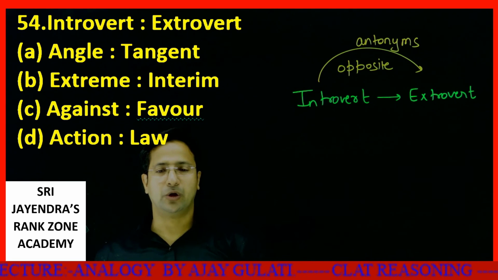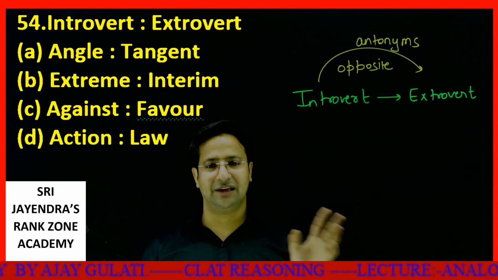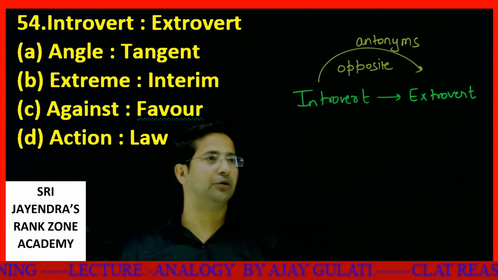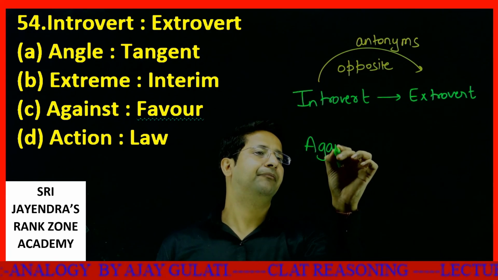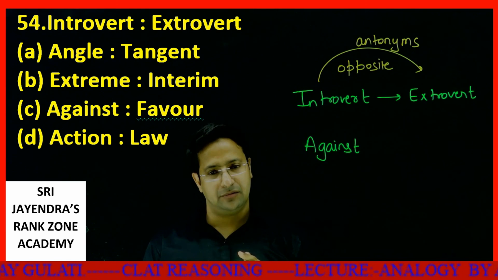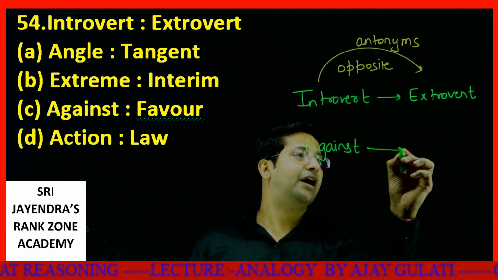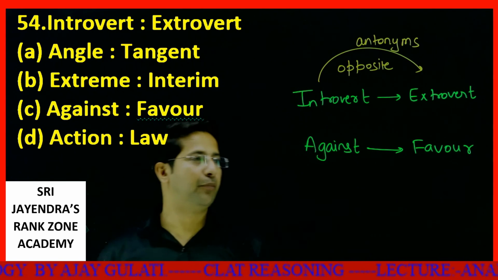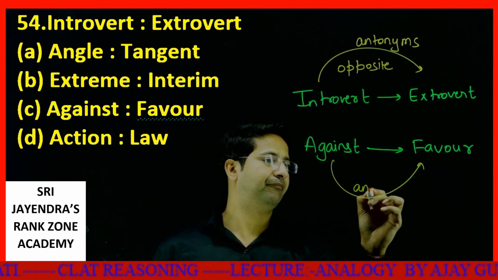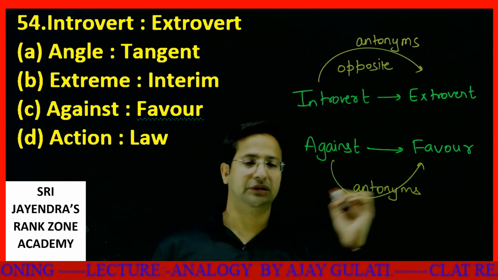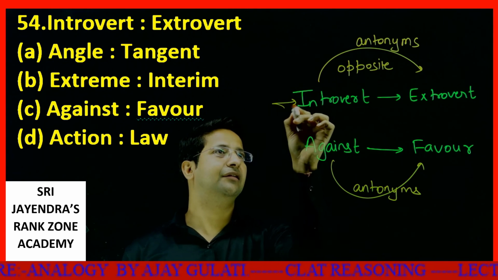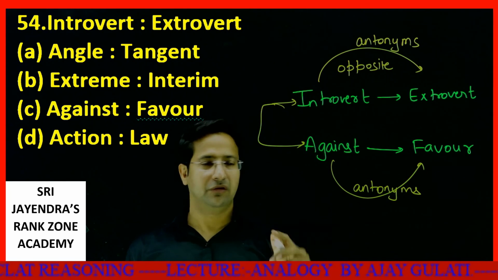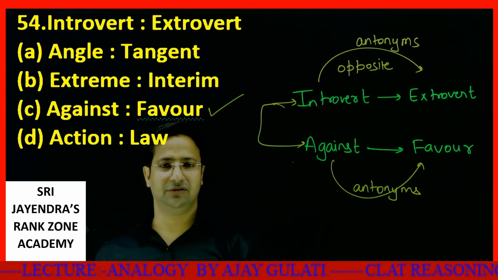Now let's talk about angle, tangent. Angle and tangent are different things. Extreme, interim don't have anything in common. Against and favor are exactly opposite. If I am against someone, I deny something, but if I am in favor of something, I like that thing. So these two are again opposites of each other. These are antonyms. This is the proper analogy: introvert is to extrovert exactly as against is to favor. That is option number C, your answer.